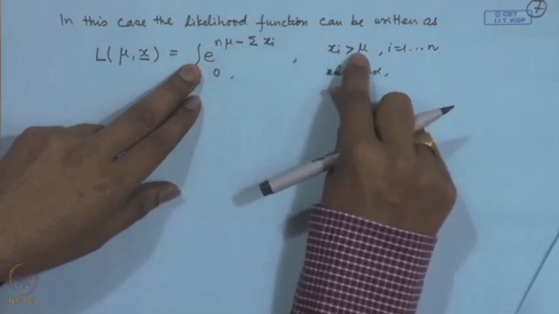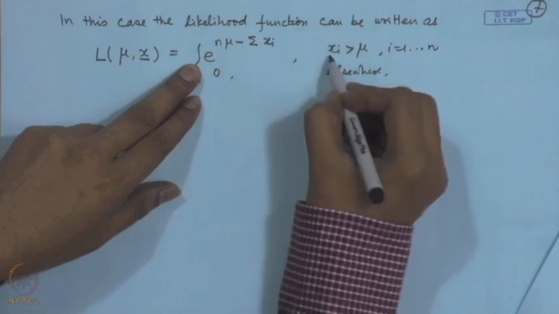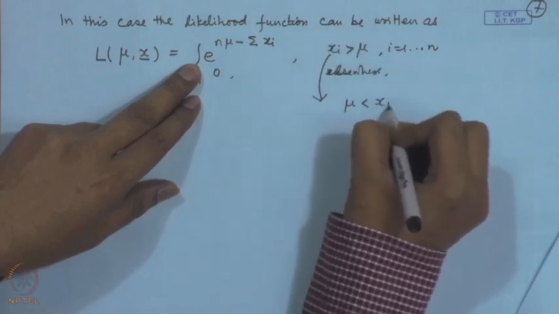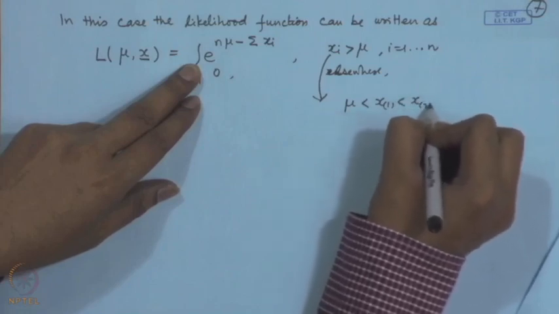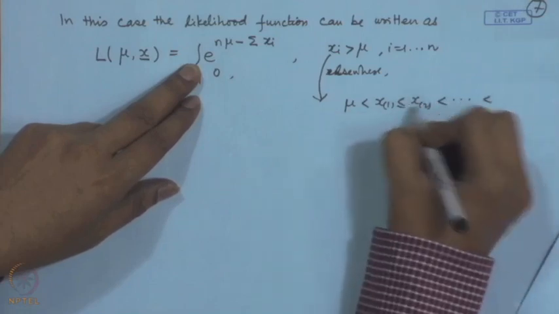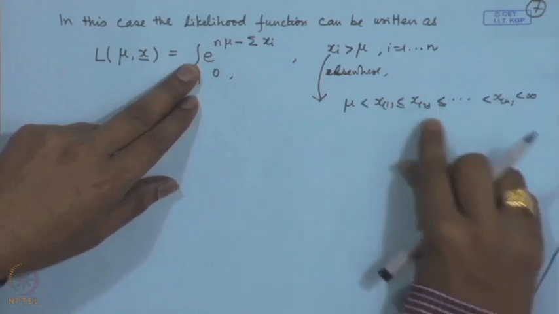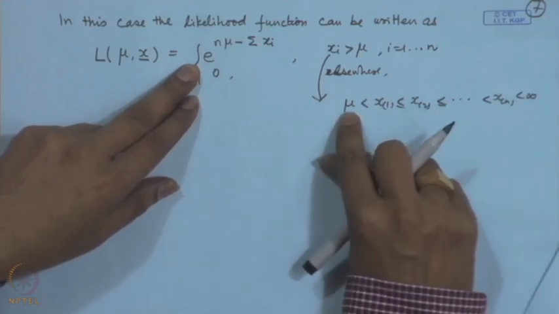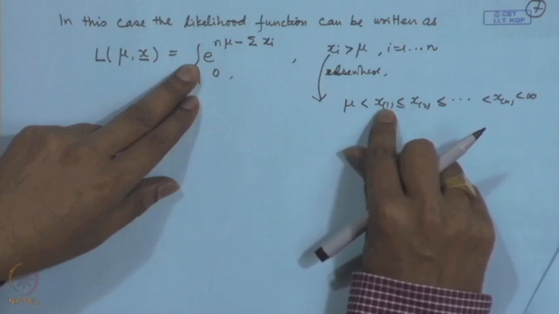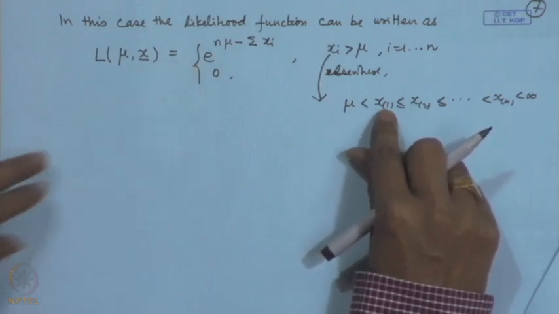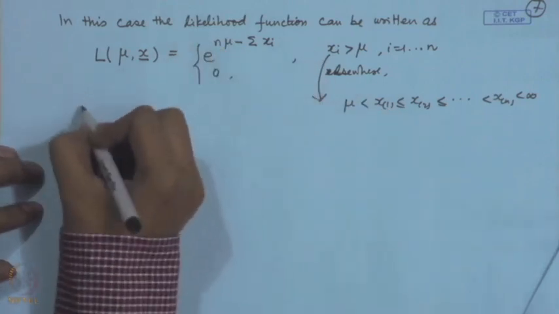Now, mu is less than each of the x_i's. Therefore, this region can be written as mu less than x_(1) less than x_(2) and so on. Therefore, the maximum value of mu can be only x_(1). So, the maximum likelihood estimator of mu is x_(1) in this case.